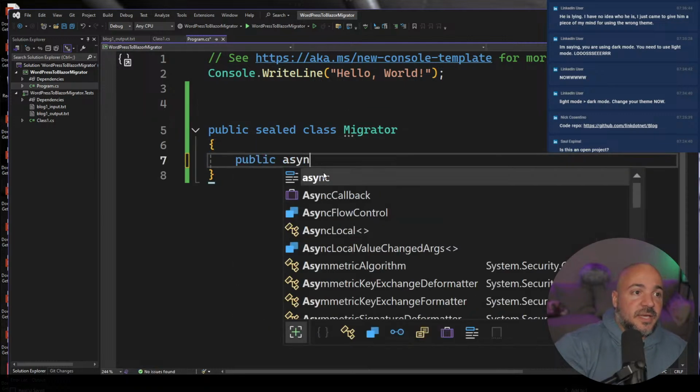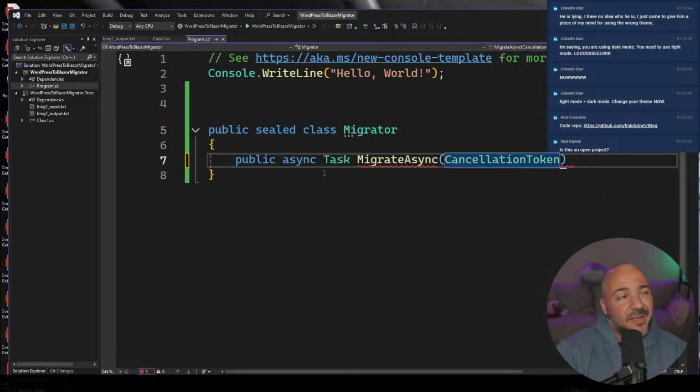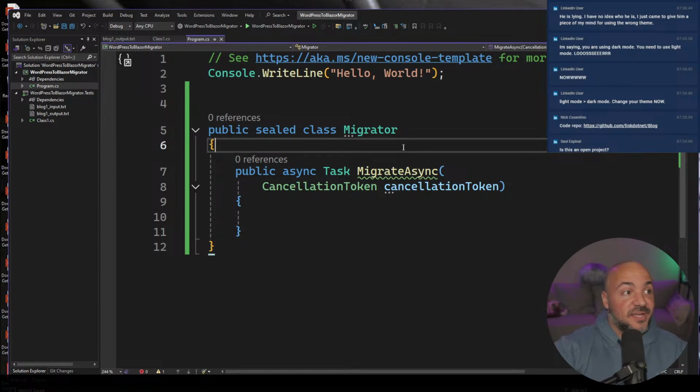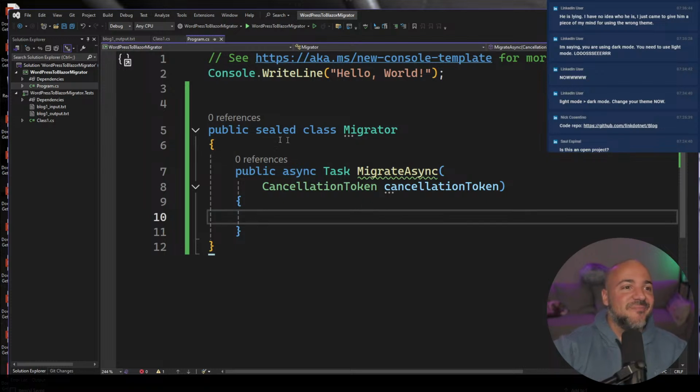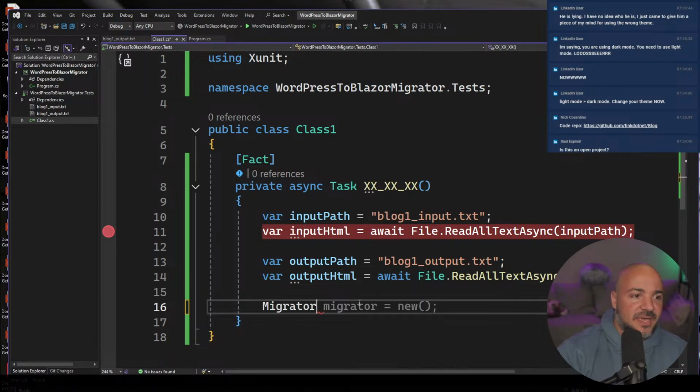Public async task, migrate. I'm going to put a cancellation token on here, though we probably don't need to worry about that. Yes, if you're writing code that you care about, you do want a cancellation token. I don't care about this code. I just want to get my blog migrated. If we jump back over here, we should be able to make a new migrator.